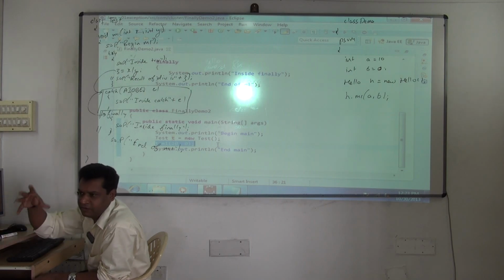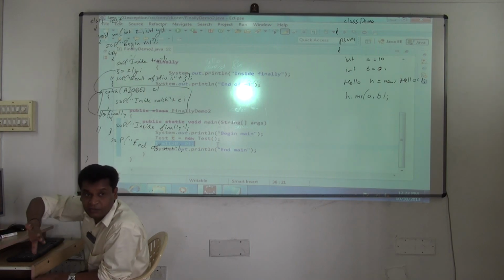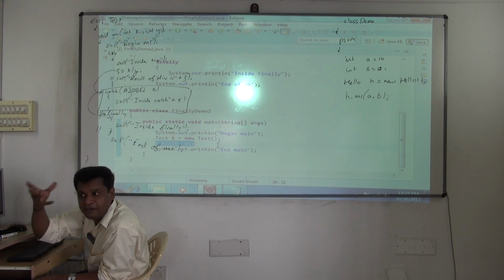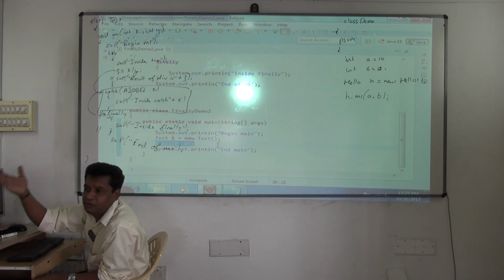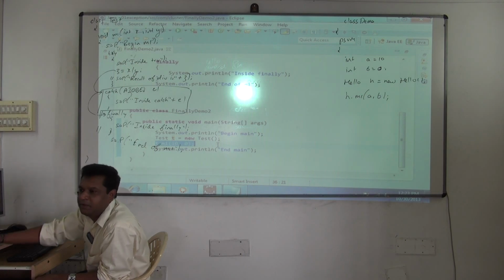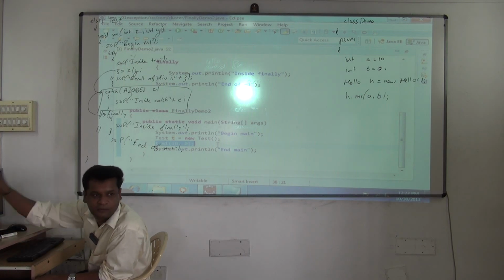Okay, main will call M1, M1 will call M2. That flow I will show you. If any problem occurs in M2, the problem will come back to M1. M2 is terminated. Then if you are not handling it in M1 also, M1 will get terminated. Then after M1 terminates, it will come to main. If main is also not handling it, then main will get terminated. Like that the flow will go.